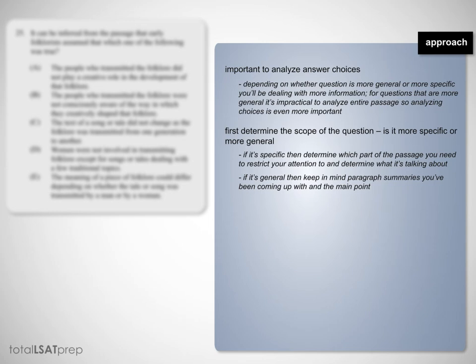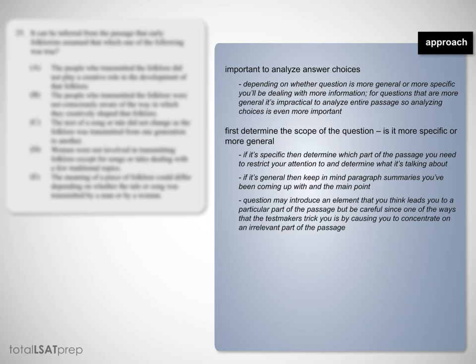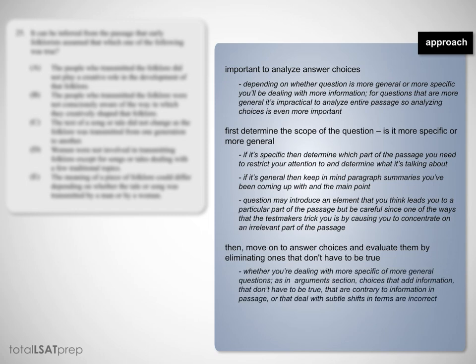The question may introduce an element that you think leads to a particular part of the passage, but be careful since one of the ways that the test makers trick you is by causing you to concentrate on an irrelevant part of the passage. Then, move on to the answer choices and evaluate them by eliminating the ones that don't have to be true. So whether you're dealing with more specific or more general questions, as in the argument section, the choices that add information that don't have to be true, that are contrary to information in the passage, or that deal with subtle shifts in the terms are incorrect.